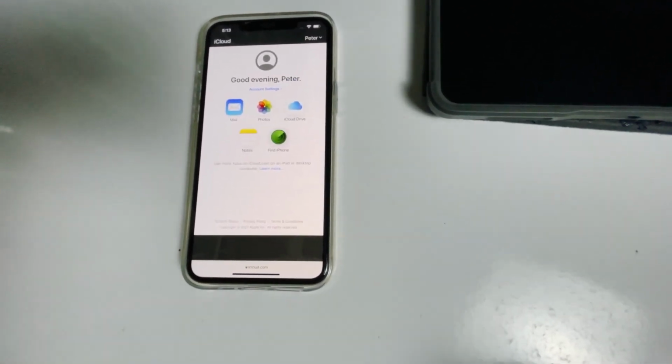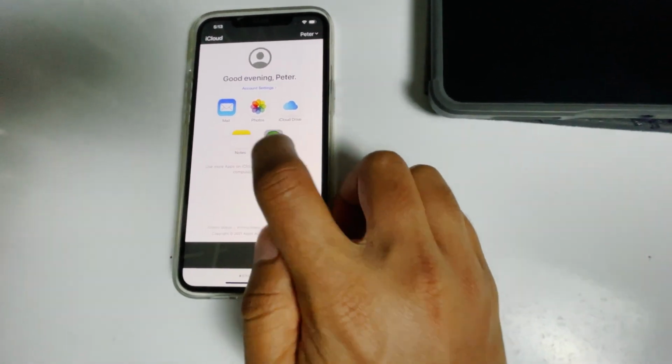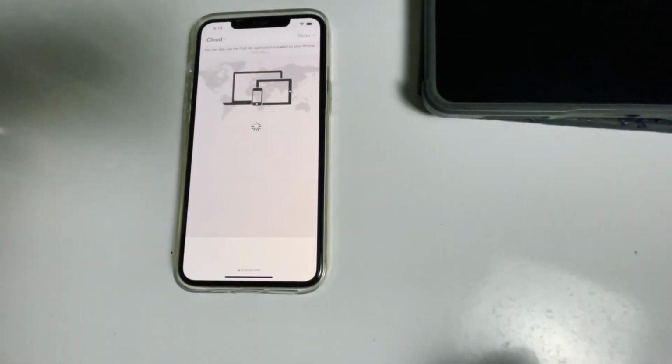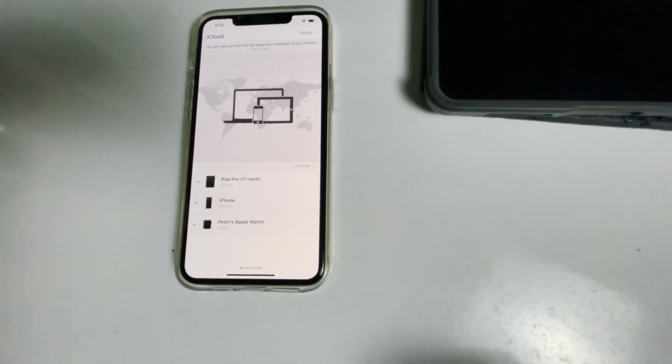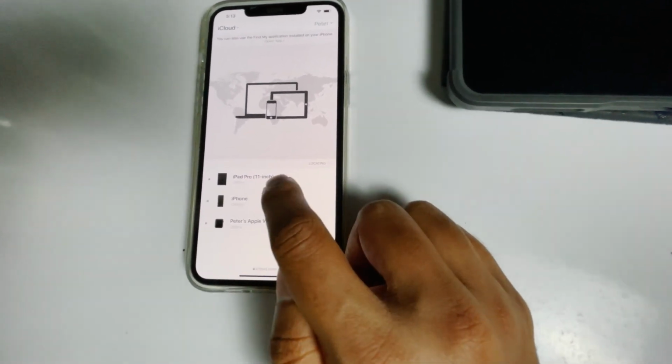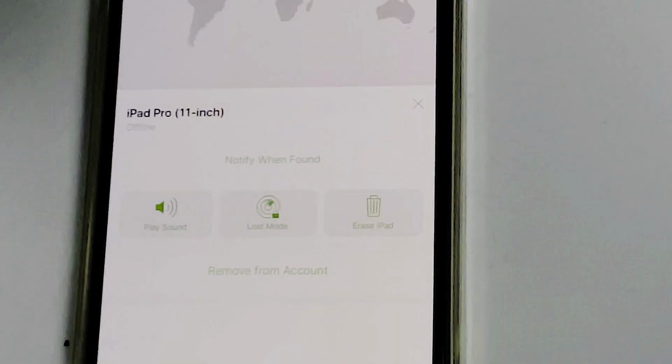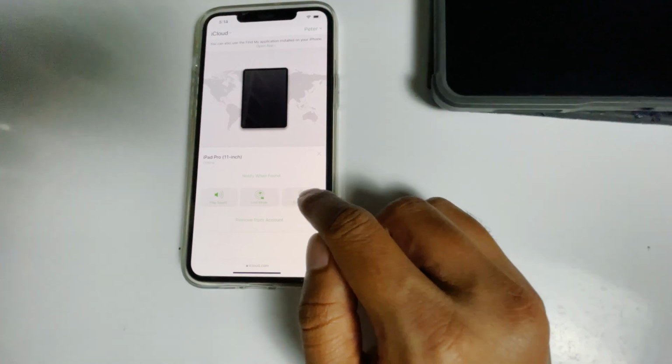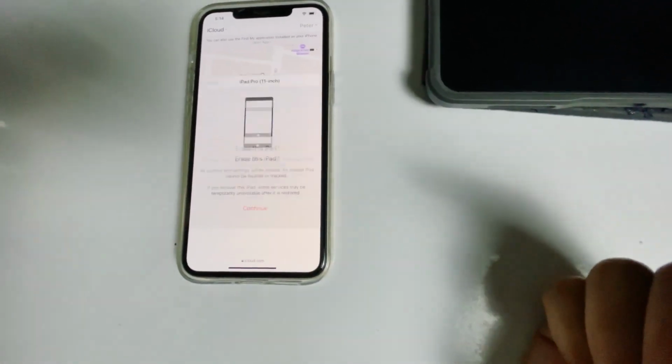Then tap on Find iPhone. Here are the devices. Now select the disabled iPad from the list. From here, you will see an option called Erase iPad. Tap on that. Go for Continue.